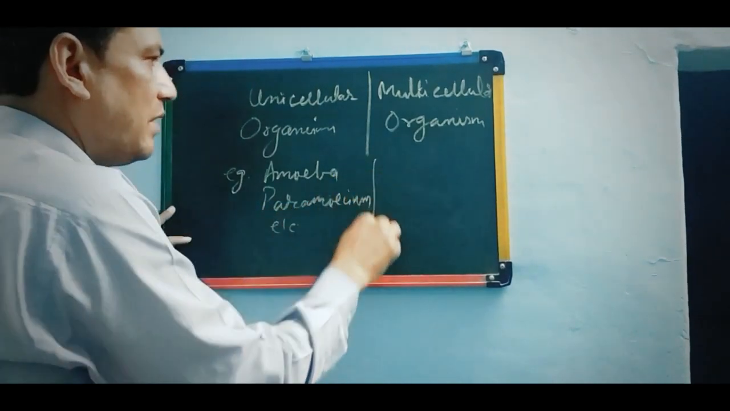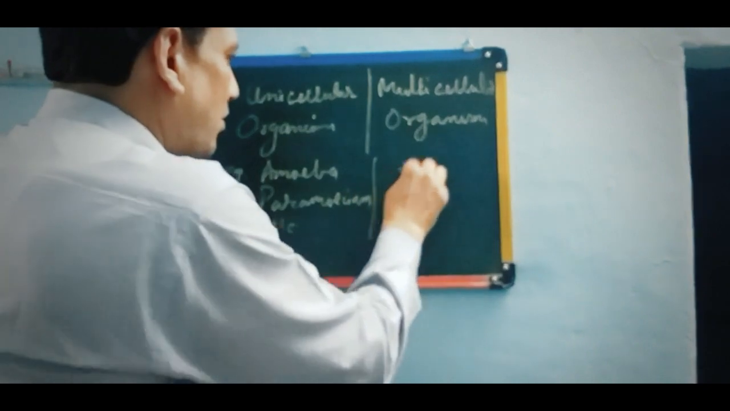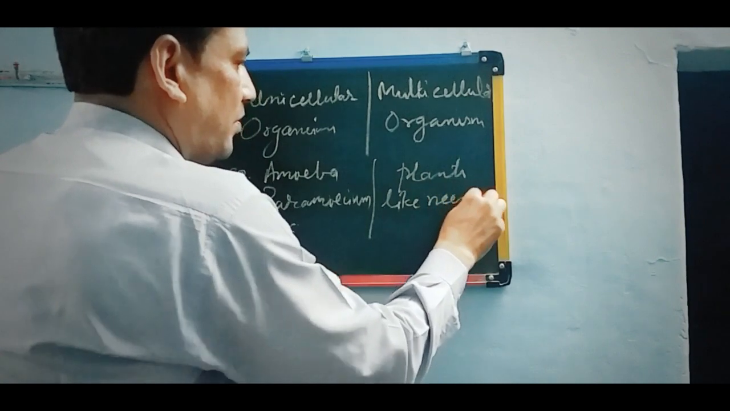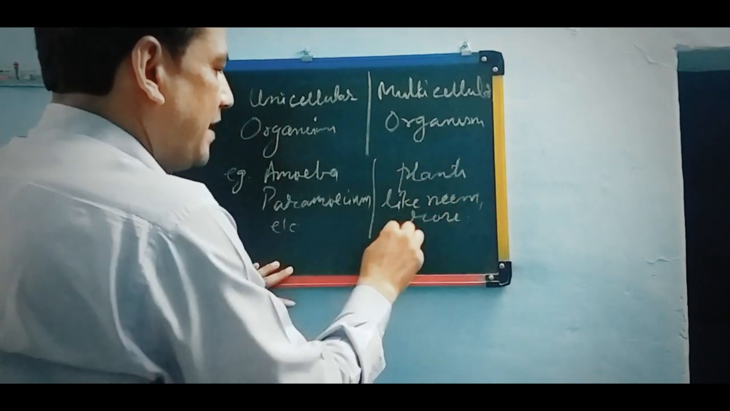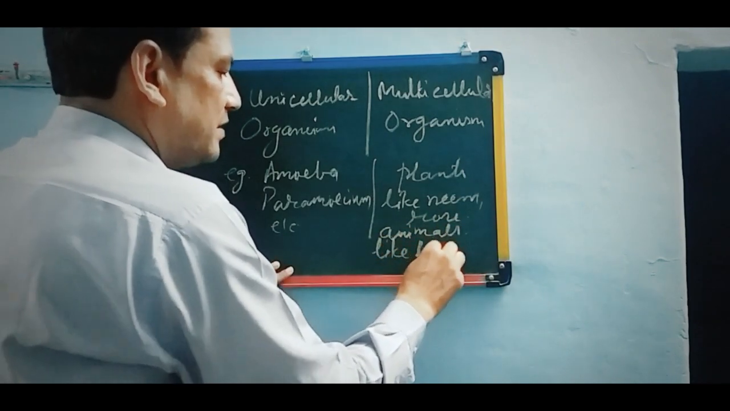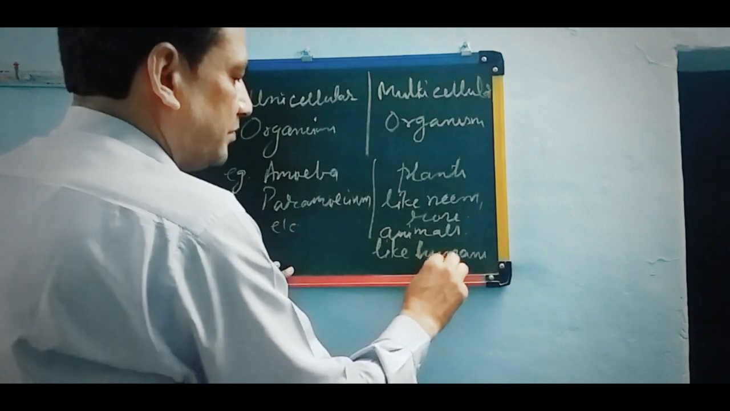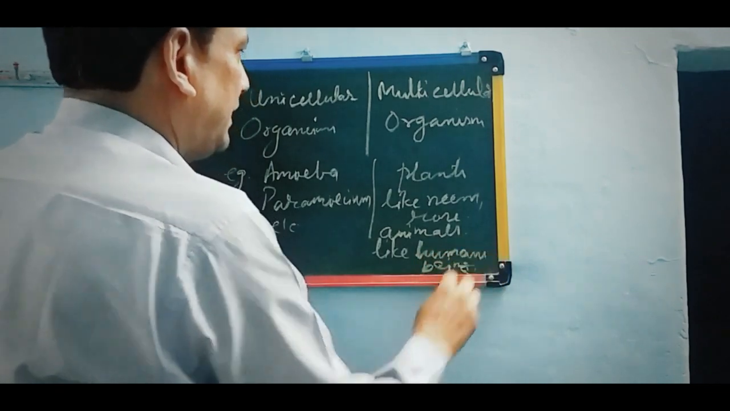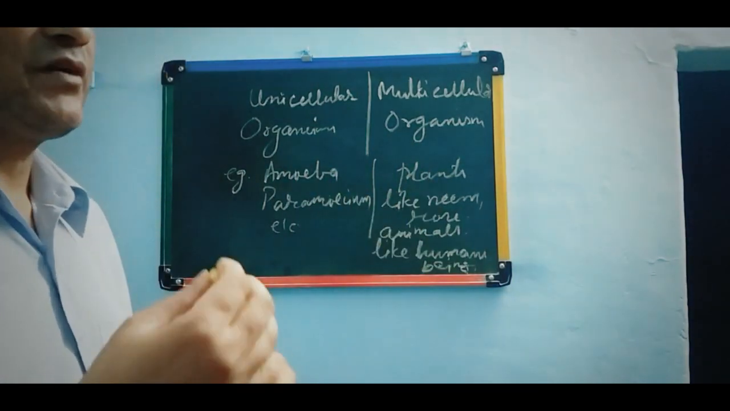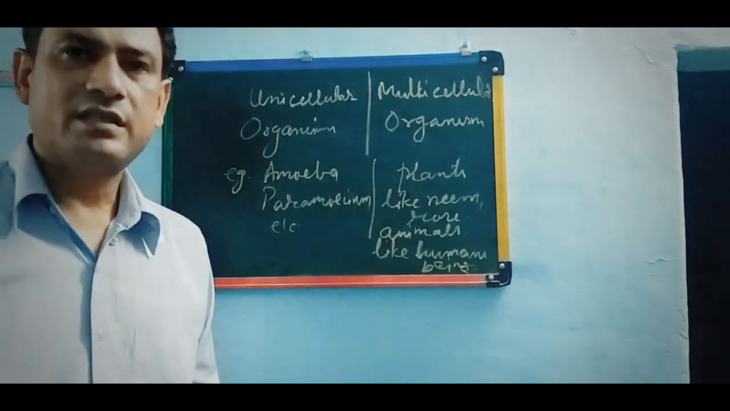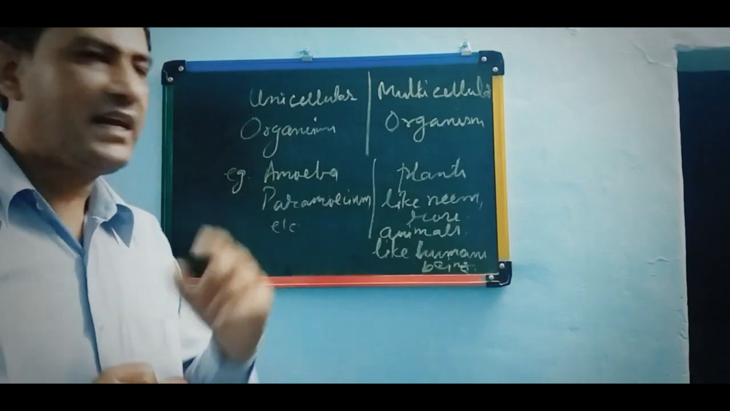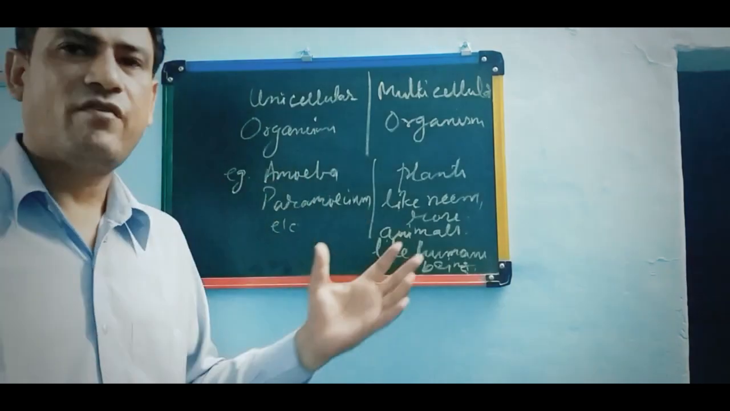And multicellular organisms are plants like neem, rose, and animals like human beings. In multicellular organisms, many cells participate and perform functions in the form of organs and organ systems. But in a unicellular organism, a single body, a single cell, like amoeba and paramecium, performs all the life functions.